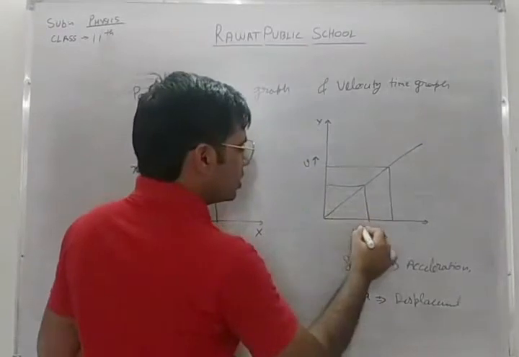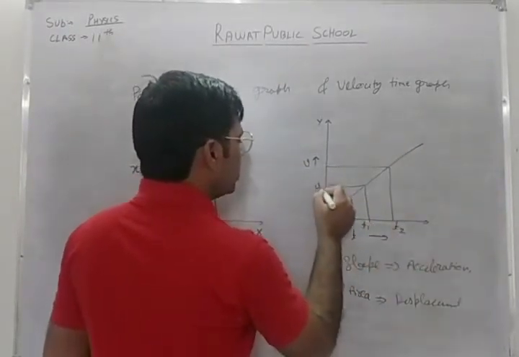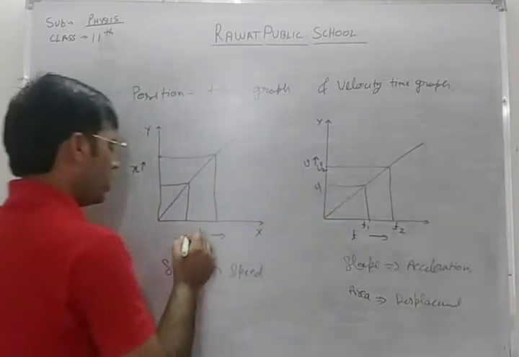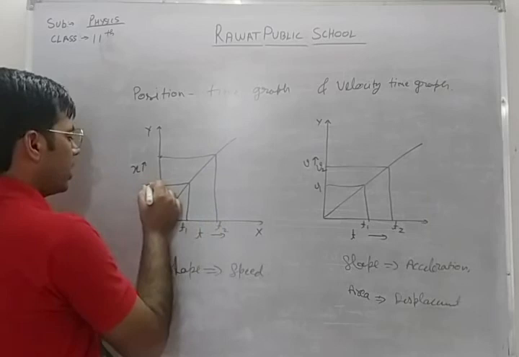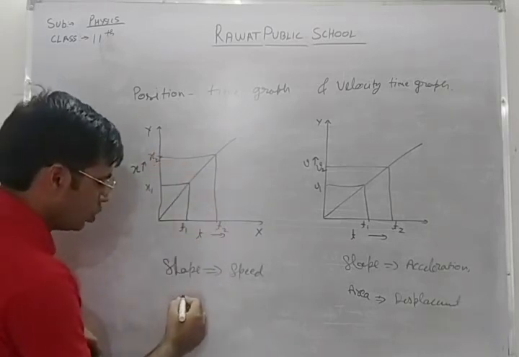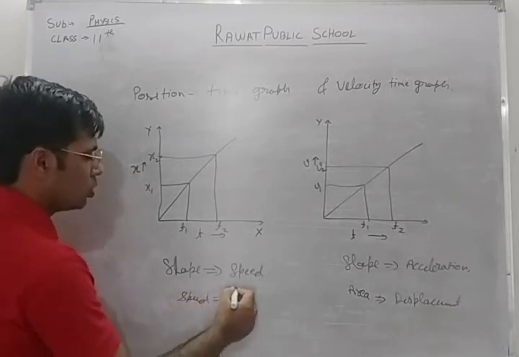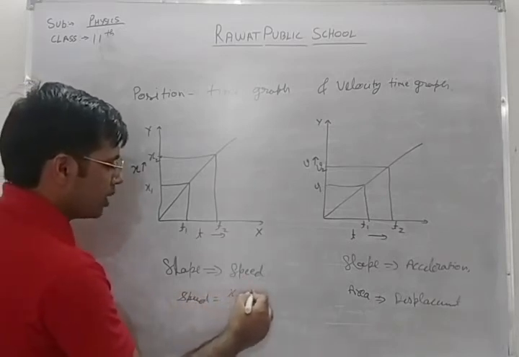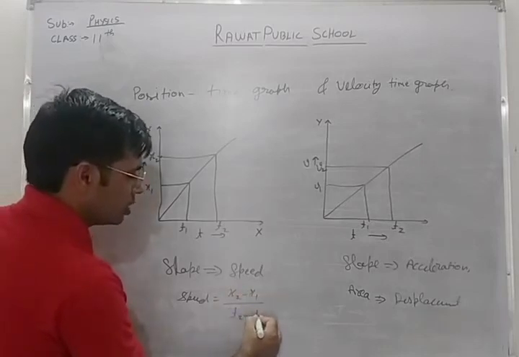Now let's say this is T1, this is T2, this is V1 and this is V2. Same way here, this is T1, this is T2, this is X1, this is X2. So how to calculate slope? Slope is speed. So speed is equal to X2 minus X1 divided by T2 minus T1.